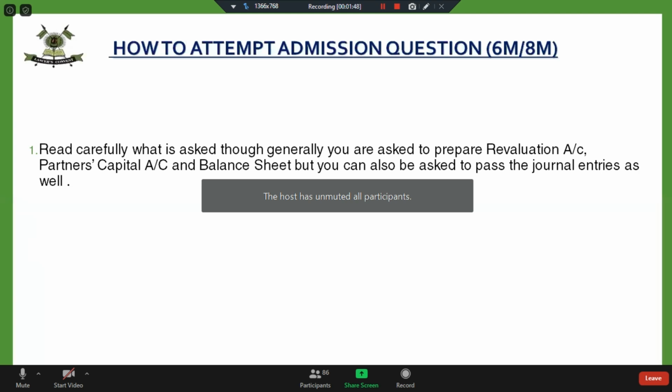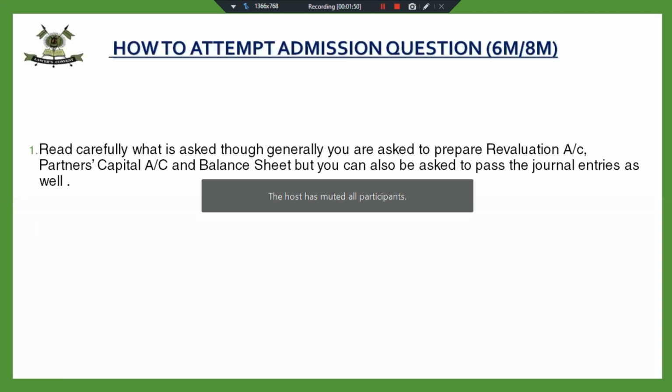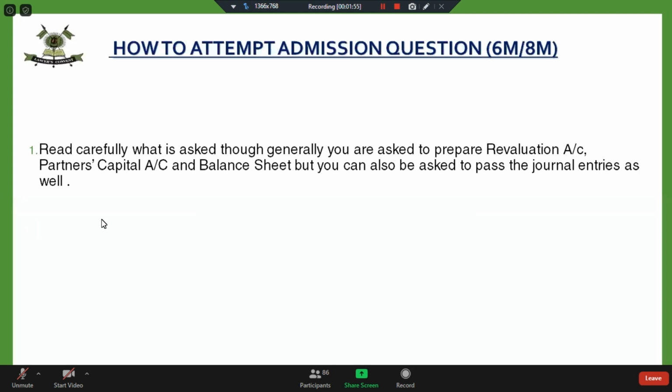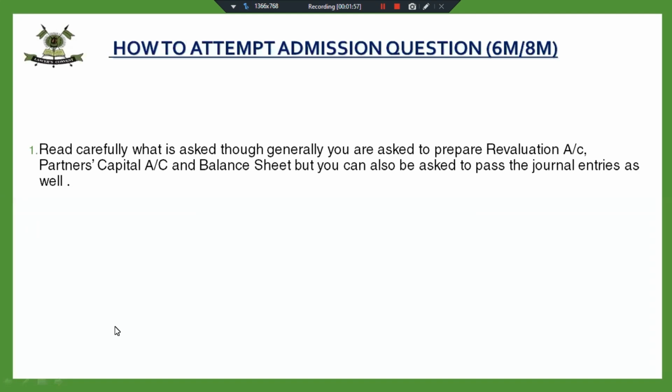They first prepare the account and then pass the journal entry, which is a time consuming process. So it's my request to practice both the aspects: preparation of ledger account as well as passing the journal entries. As you see, children, when we discussed the accounting treatment, we discussed each and every journal entry.